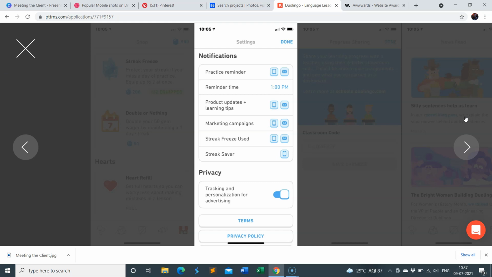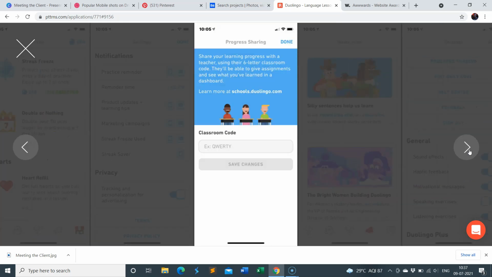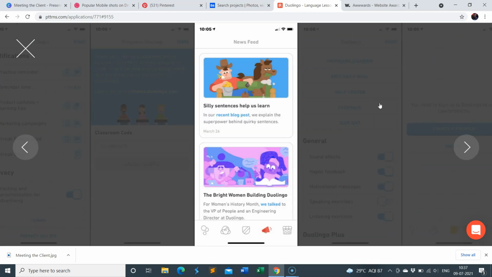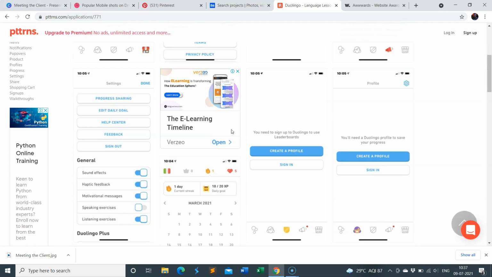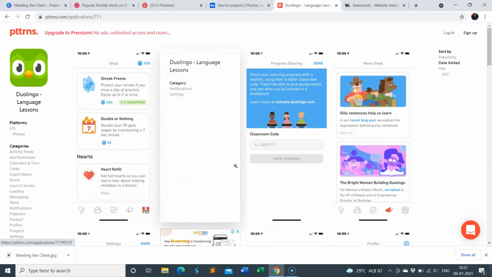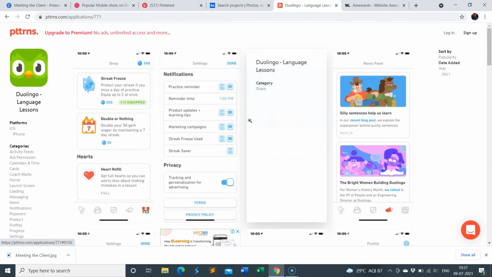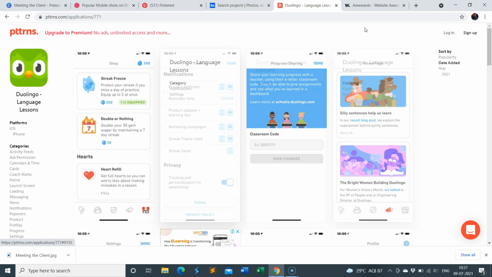So what you essentially get here is inspiration for all the mobile designs related to various mobile applications. It's mainly for mobile devices. These are the different pages of the Duolingo app. You can take inspiration from this if you want to create something similar. Again, I would say do not copy. You can just take inspiration, get motivated and try to create something similar but not the same thing. Okay, so this is how Patterns works.